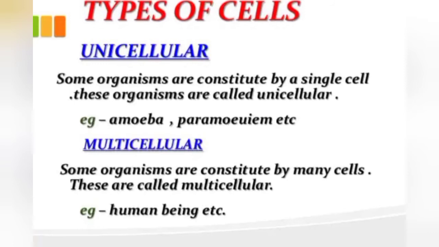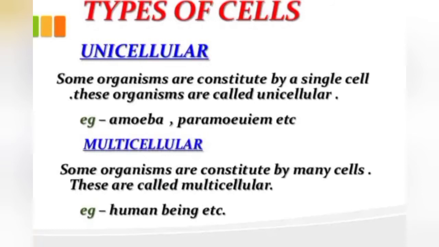So we can say that a unicellular organism constitutes a single cell, and in multicellular organisms multiple cells are grouped together in a single body, assuming different functions to perform various body parts.